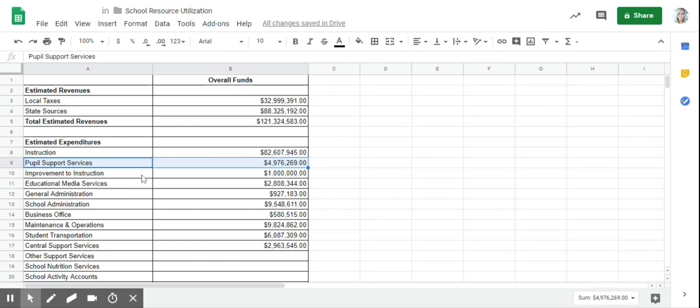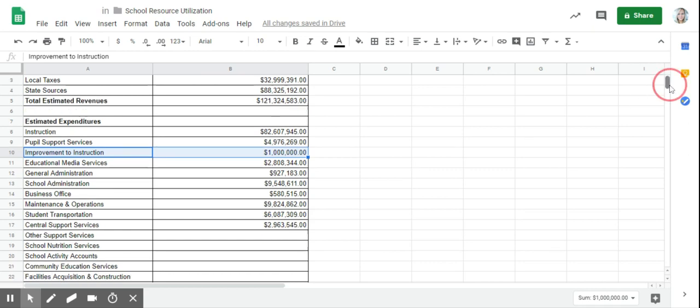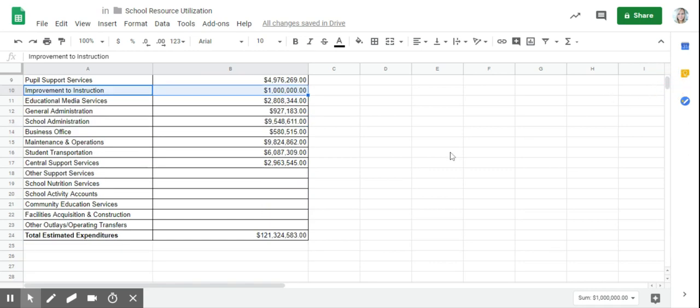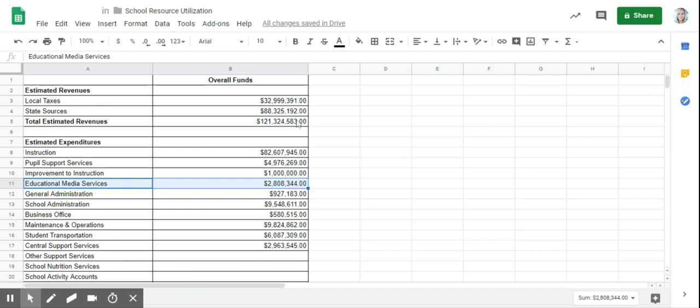The first change I made to my budget was to take $1 million away from the improvement of instruction. This is also known as professional development. I decided to do this because I believe professional development can be downsized and downscaled to really be what the teachers want. Also, I added money to our media services for new smart boards. With the money I was able to add, that would be 64 new smart boards for our school system. So that $1.65 million was added to instruction.